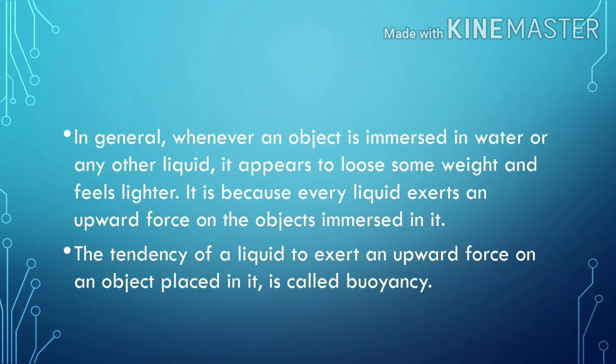In general, whenever an object is immersed in water or any other liquid, it appears to lose some weight and feels lighter. It is because every liquid exerts an upward force on the objects immersed in it. The tendency of liquid to exert an upward force on an object placed in it is called buoyancy.